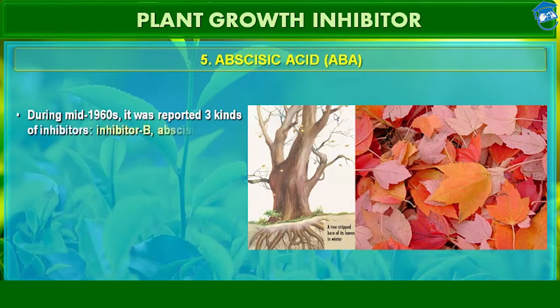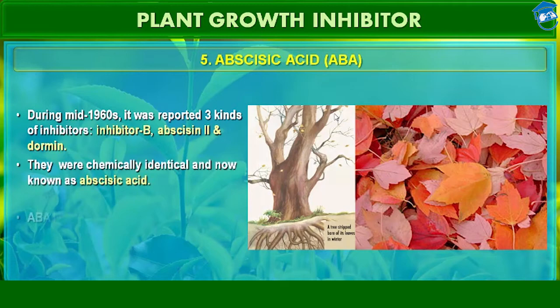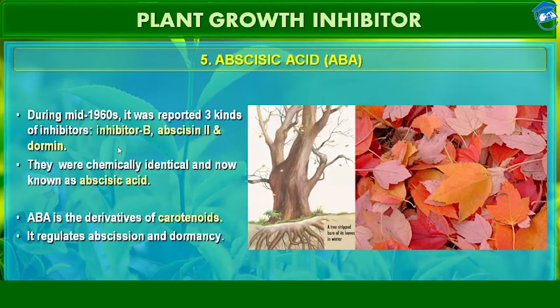During the mid 1960s, to be more precise in 1963, three kinds of inhibitors were reported: inhibitor B, abscisin 2 and dormin. They were chemically identical and are now known as abscisic acid. Abscisic acid is a derivative of carotenoids. It regulates abscission and dormancy.